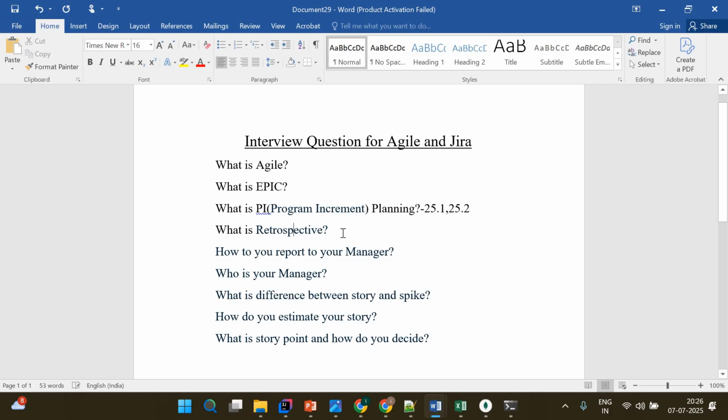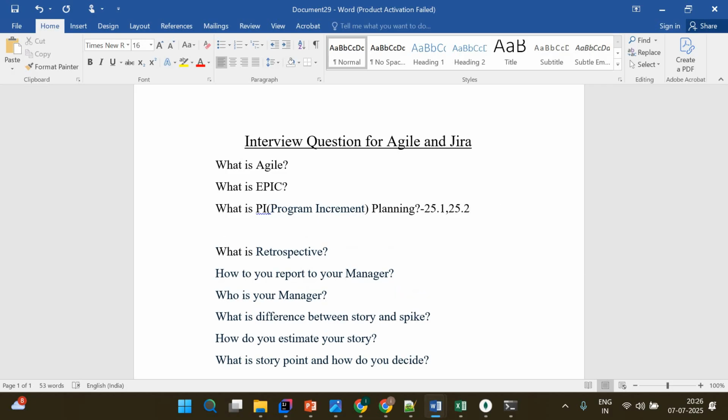Next we have retrospective. Retrospective is something which happens on every sprint. A sprint is something which you are going to cover in 15 days. Like for example, you got one sprint, right? One question will come: how many sprints do we have in PI planning? That is also one of the questions. How many sprints do you have in PI planning?